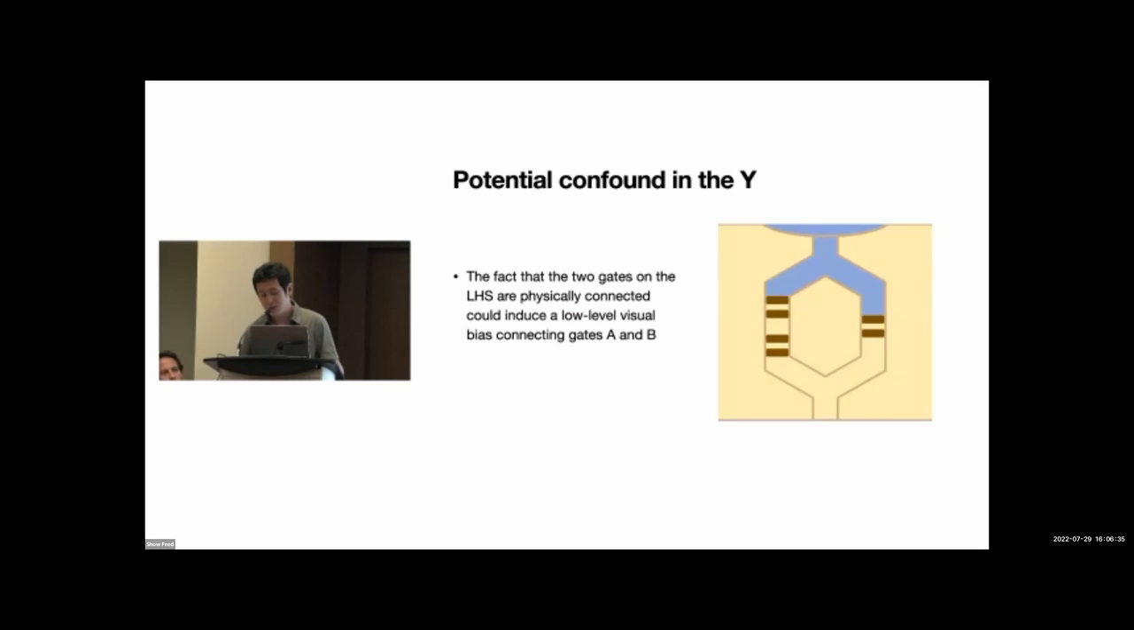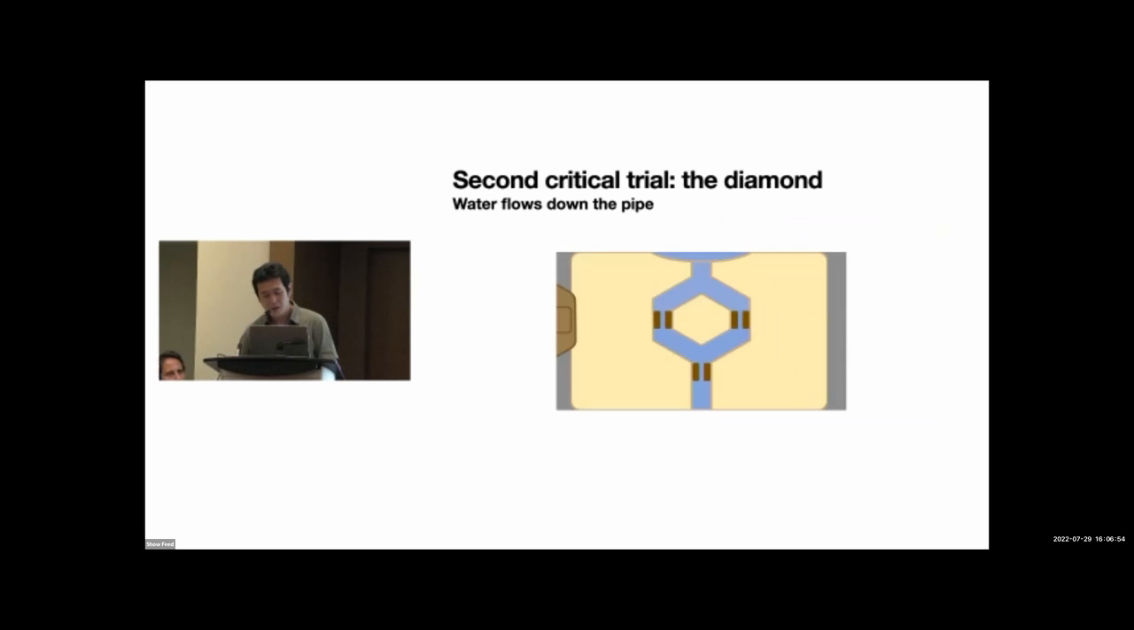There's actually a potential confound in this design, which is that the two gates on the left are physically connected and are closer to each other than to the gate on the right, and it could potentially induce a low-level visual bias connecting gate A and B, like fluid dynamics and so on. Therefore, we try to eliminate this confound and develop what we call the diamond scenario.